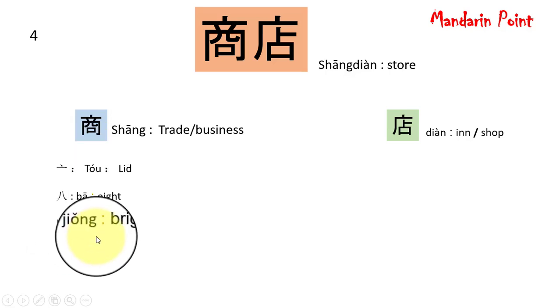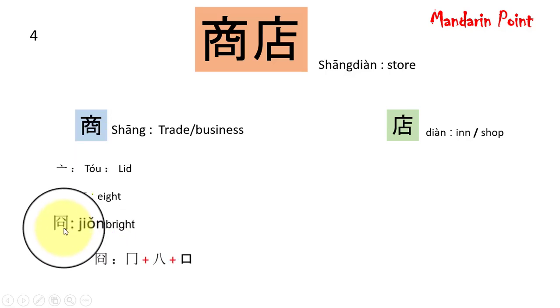This one can further be simplified. At the outer side we have jiong, this one, and then ba, and then cow. So this one is also jiong, and it is the phonetic component of this jiong. Both have different meanings.